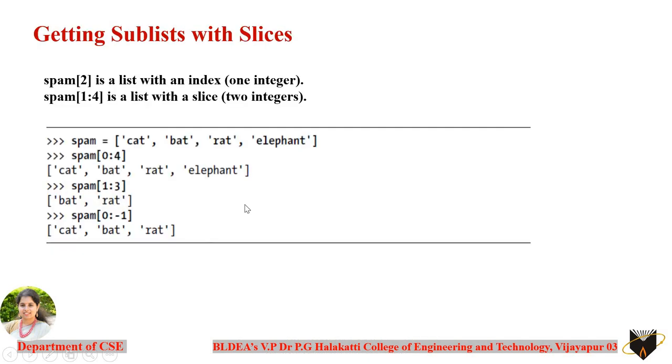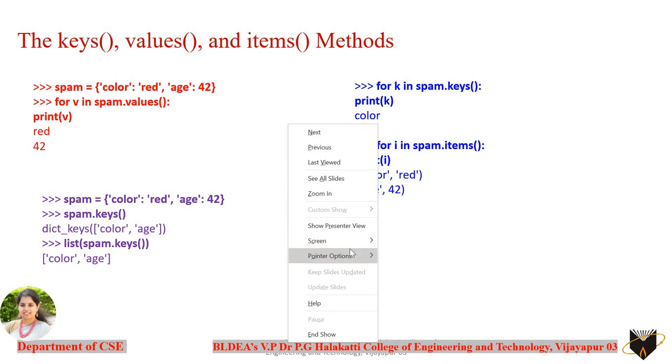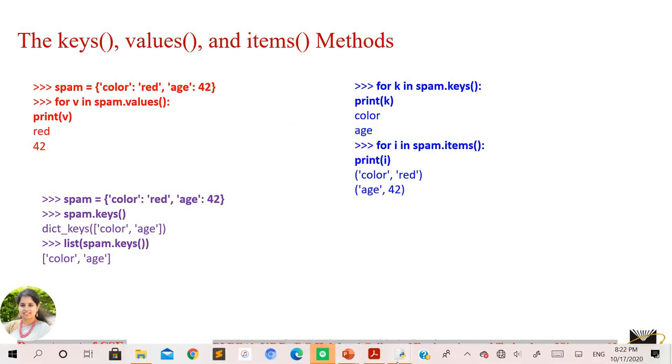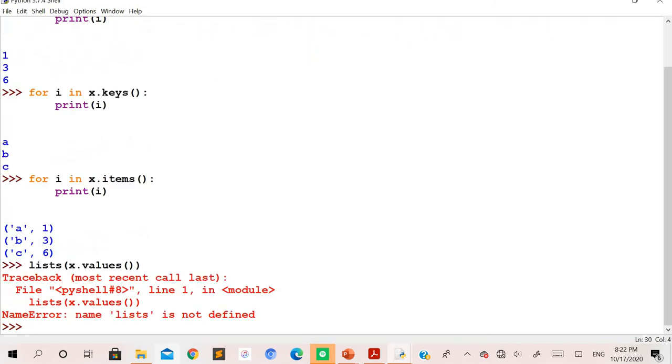So for example, here I'll show you list of x.values. Let's see what result we get here.